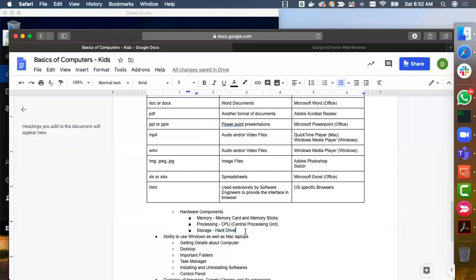Also, lately there is something called a solid state drive. It is also called solid state disk, not drive. Solid state disk, it is called SSD. And when it comes to hard drive, it is also called hard disk drive, and it is called HDD. Okay, these are the main hardware components.